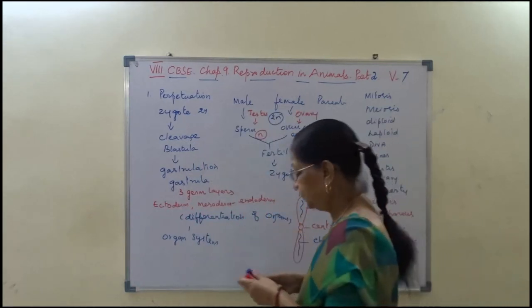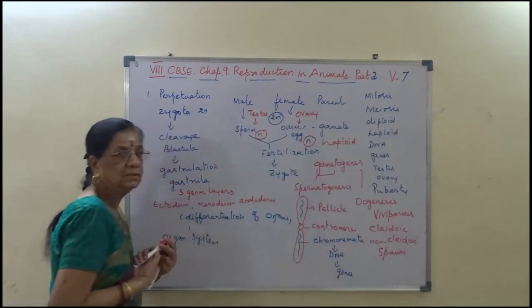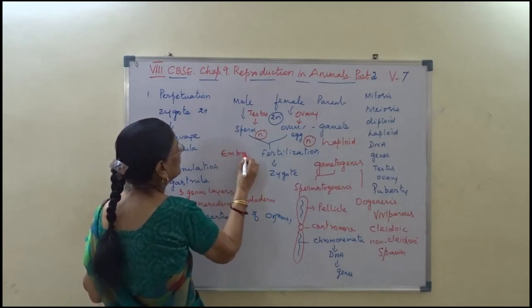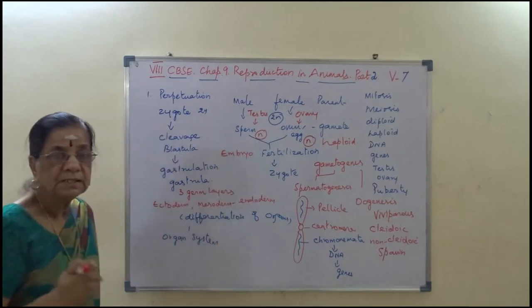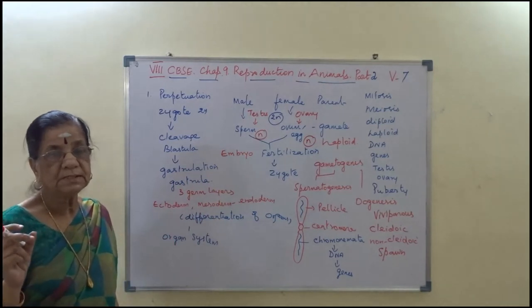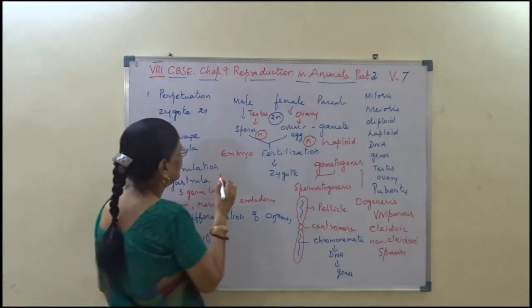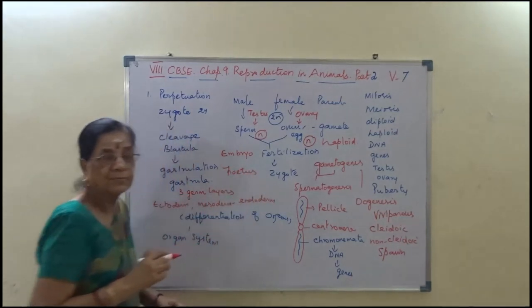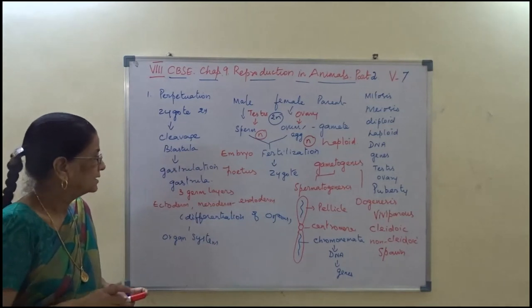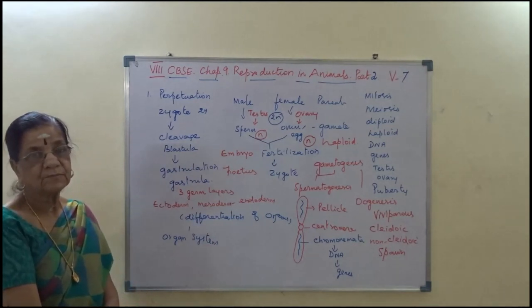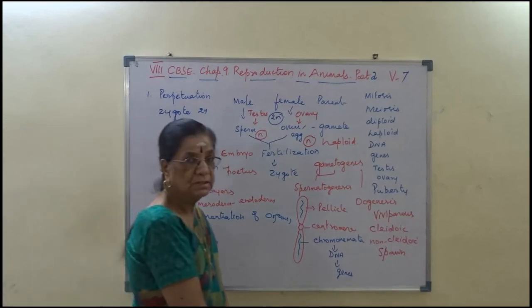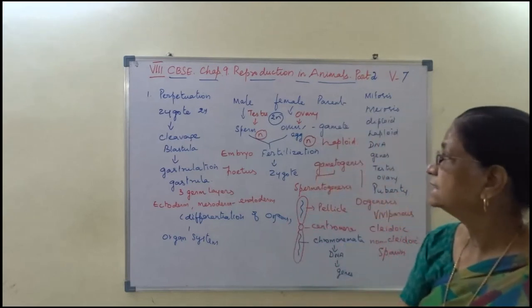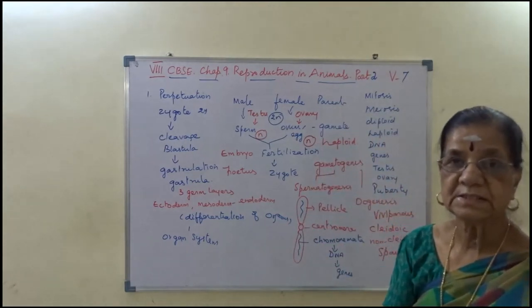Till 3 months, it is called embryo. The development of zygote for the first 3 months is called embryo, and further development is called fetus. I hope you understand. So this is further discussion about the lesson after fertilization.